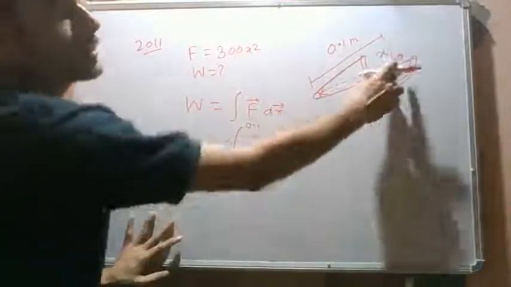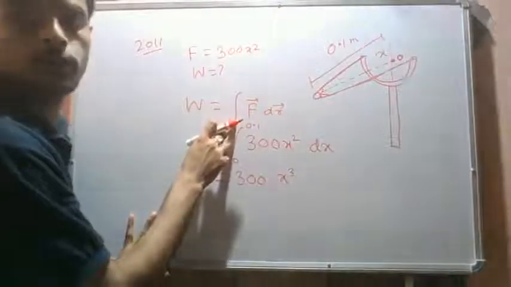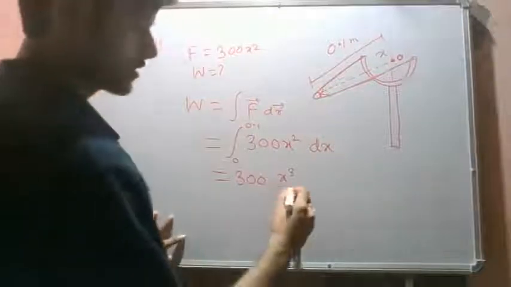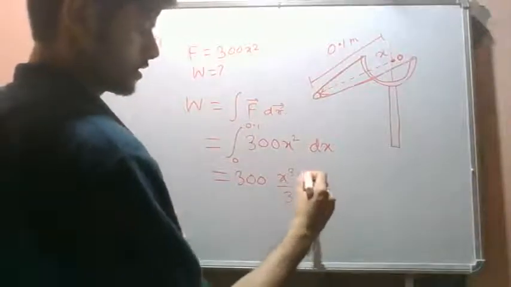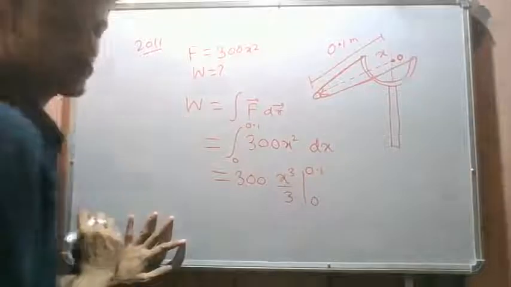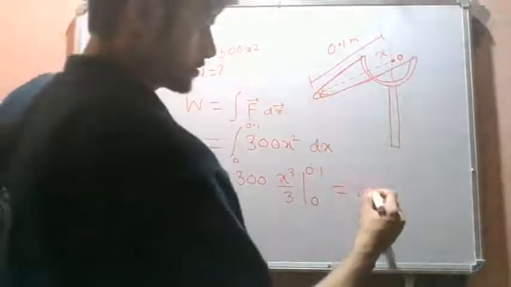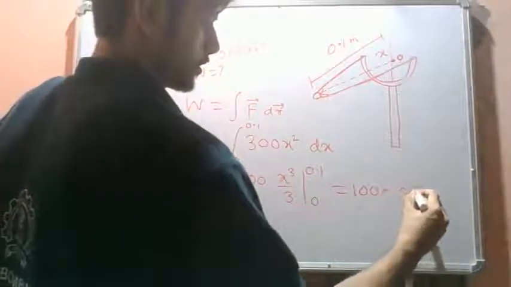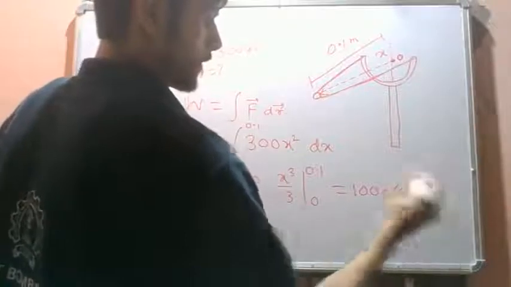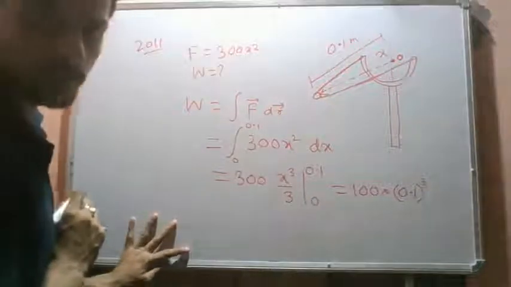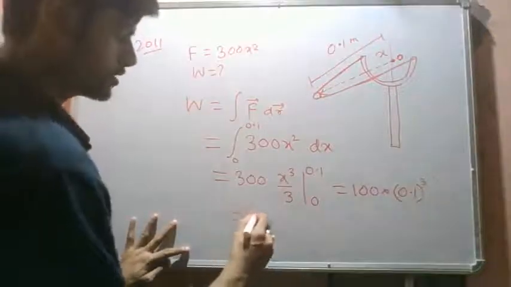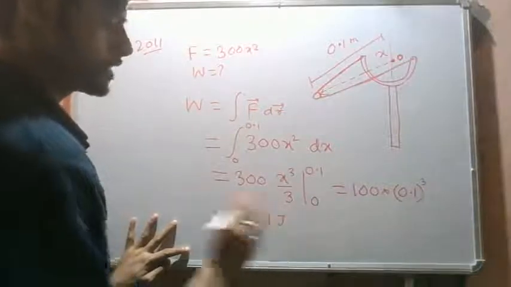The rubber band is stretched from 0 to 0.1 meter. So we have 100 multiplied with 0.1 cube, so we get 0.1 joules as the answer.